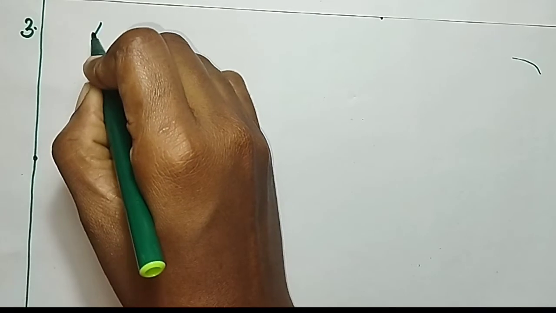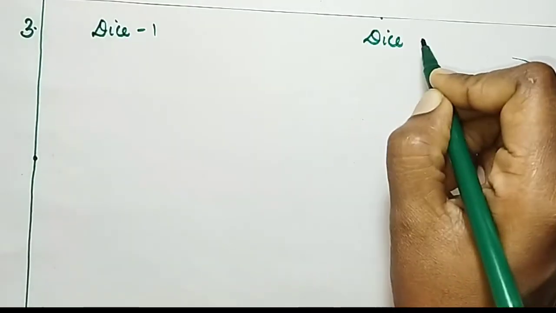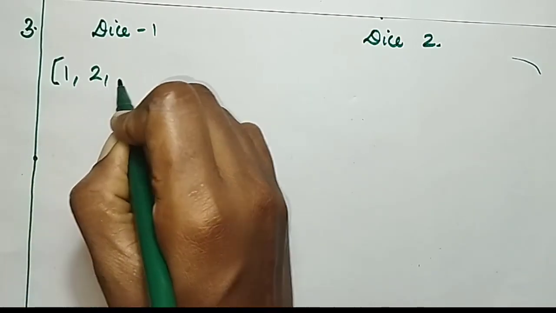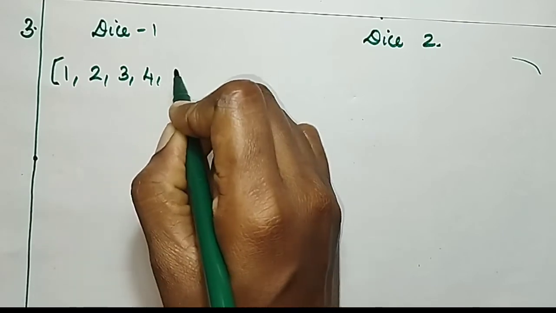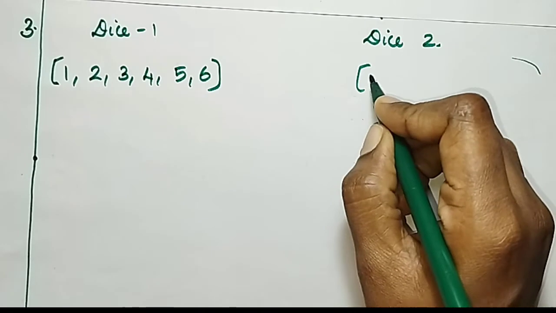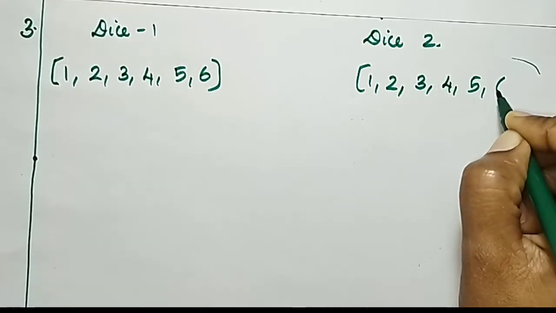So first of all, let us write the possible outcomes. So dice 1, here dice 2. The possible outcomes are 1, 2, 3, 4, 5, 6 for dice 1, and 1, 2, 3, 4, 5, 6 for dice 2.